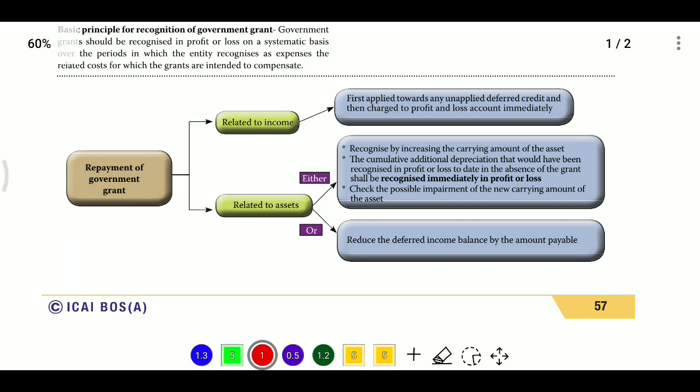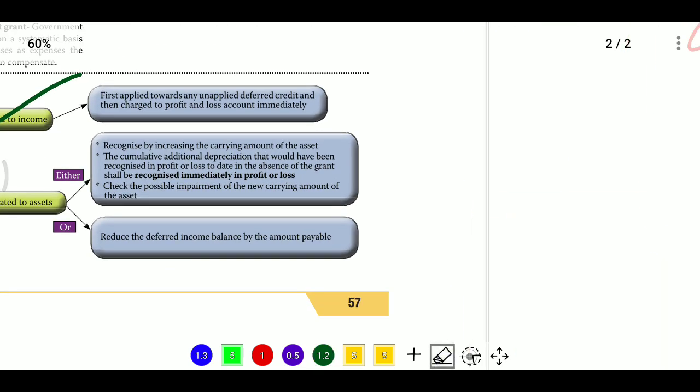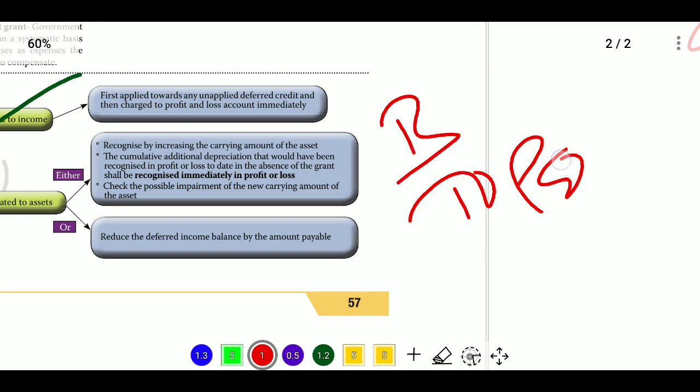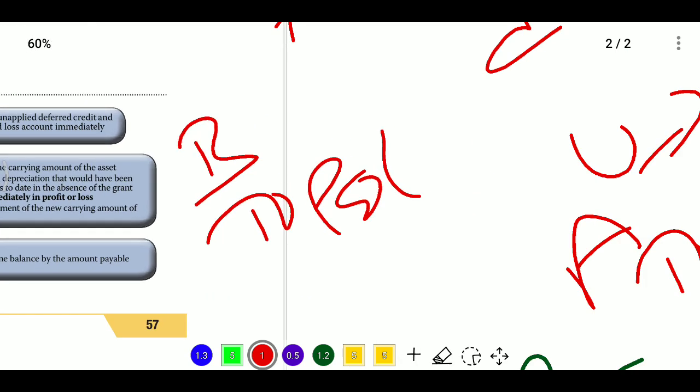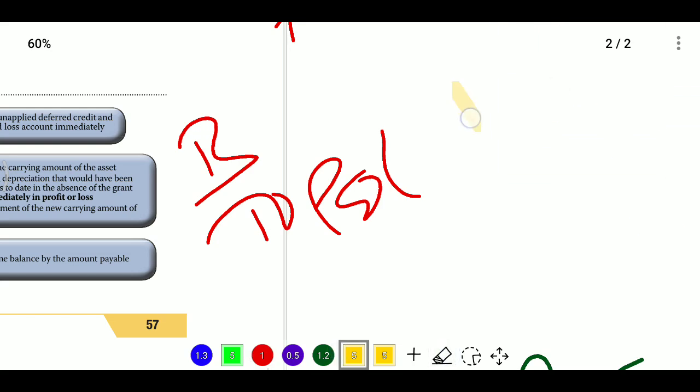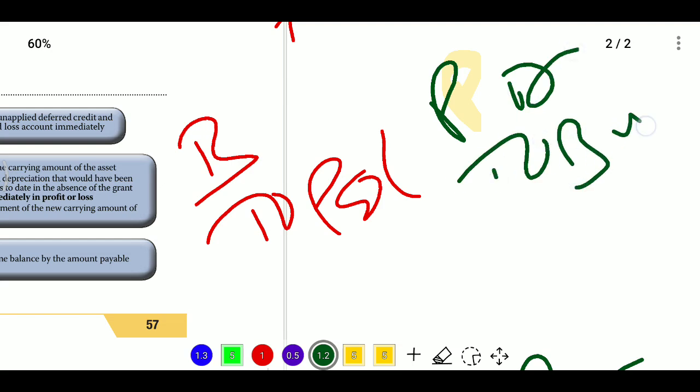If the government grant was recognized directly in the profit and loss account as income, previously whenever it was received, it was directly transferred to the profit and loss account. Now, it immediately debits the profit and loss account. Whenever it is received and transferred to P&L, it means bank account debit to profit and loss account; they post the entry at the time of receipt. Now we need to reverse the amount, we are refunding the amount. So profit and loss account debit to bank.